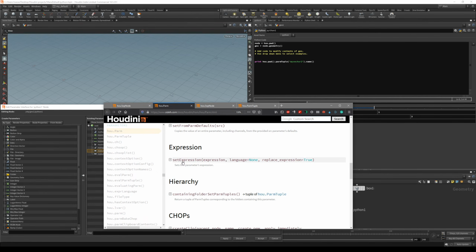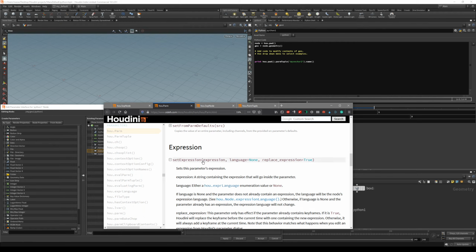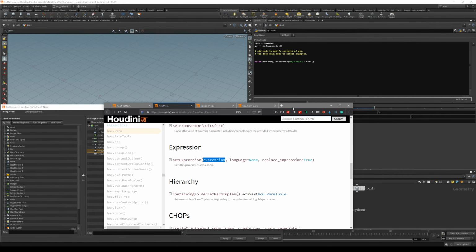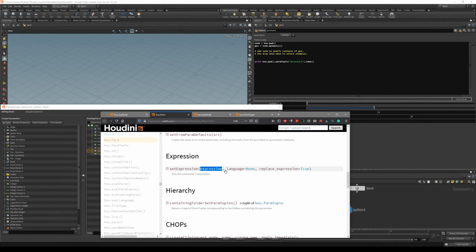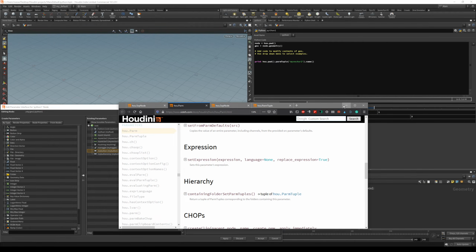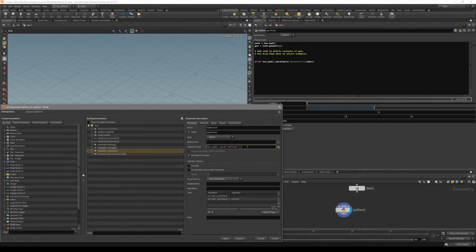And you can see with set expression there's a couple of things. First of all, we have to give it the expression that we want to write inside our parameter, and there are a couple of default values. Whenever you see this equals None or True, it's basically a default value, and we do not have to give different values for these. If we are fine with these values as is, we do not have to write them in for our method to work. So let's check it out. Set expression.